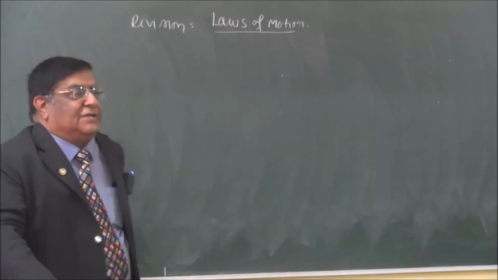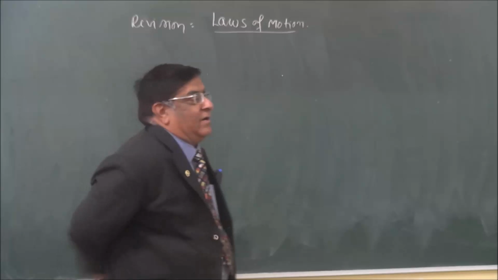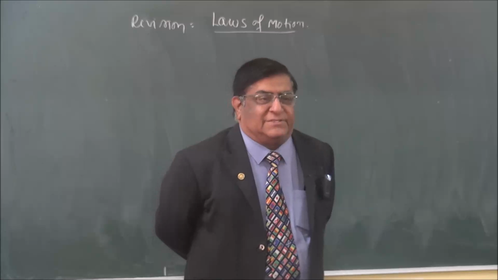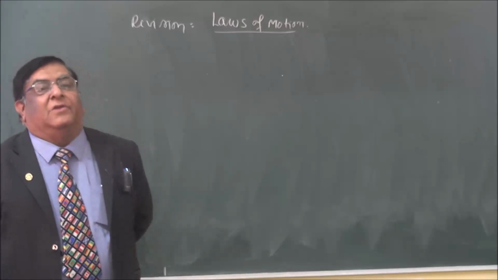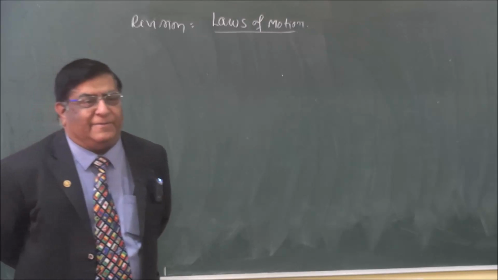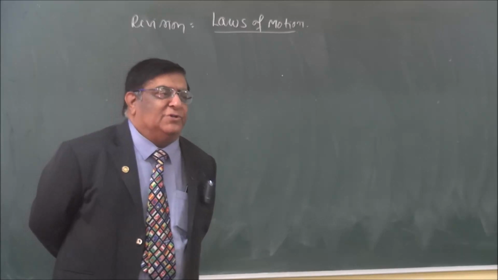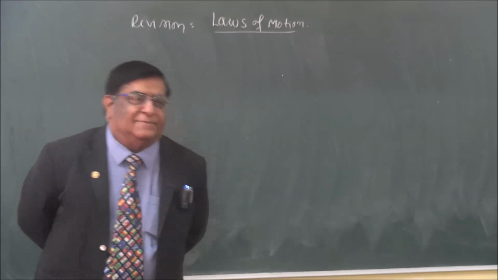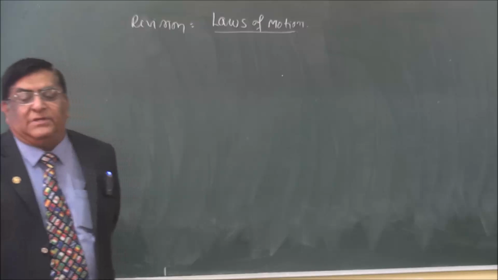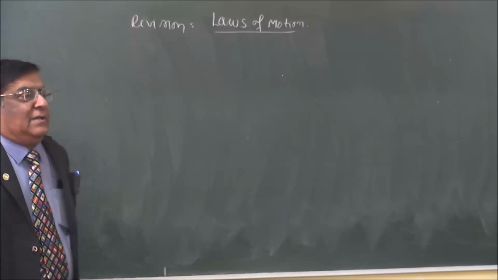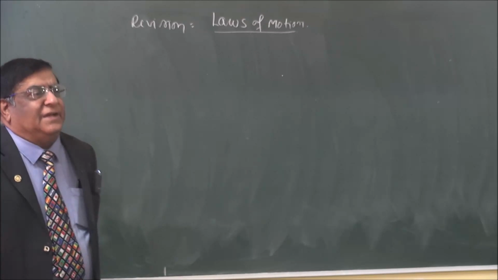So measurement of inertia in linear motion is mass, remember it. In rotational motion it will be different, and there we will call it moment of inertia, I. Right? In linear motion it is only mass. Now, this is all about inertia. That is first law, which tells us definition.